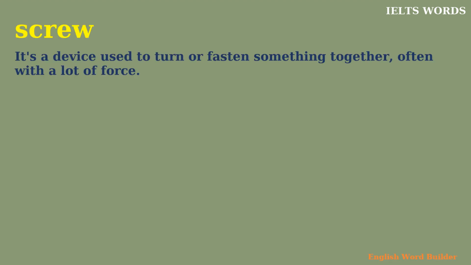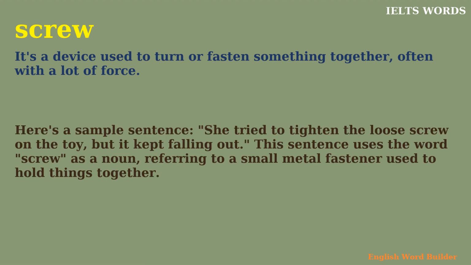Screw. It's a device used to turn or fasten something together, often with a lot of force. Here's a sample sentence. She tried to tighten a loose screw on the toy, but it kept falling out. This sentence uses the word screw as a noun, referring to a small metal fastener used to hold things together.